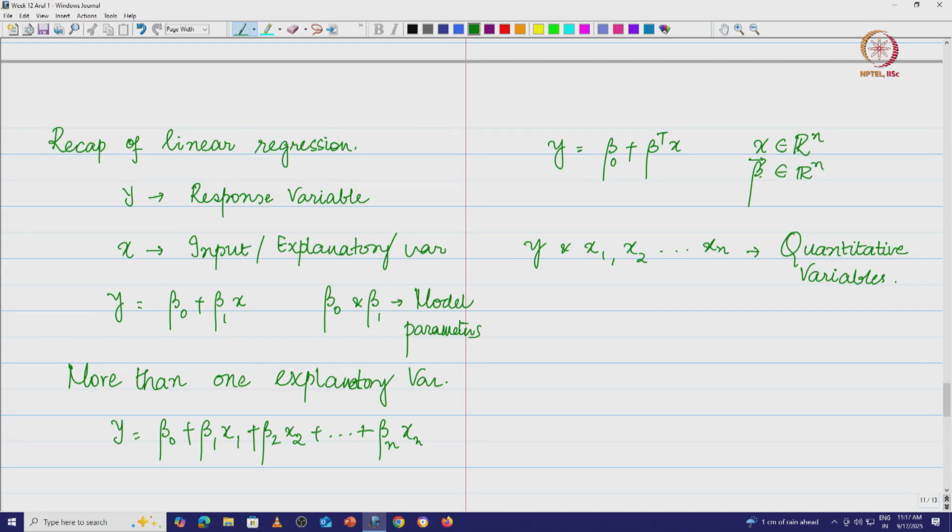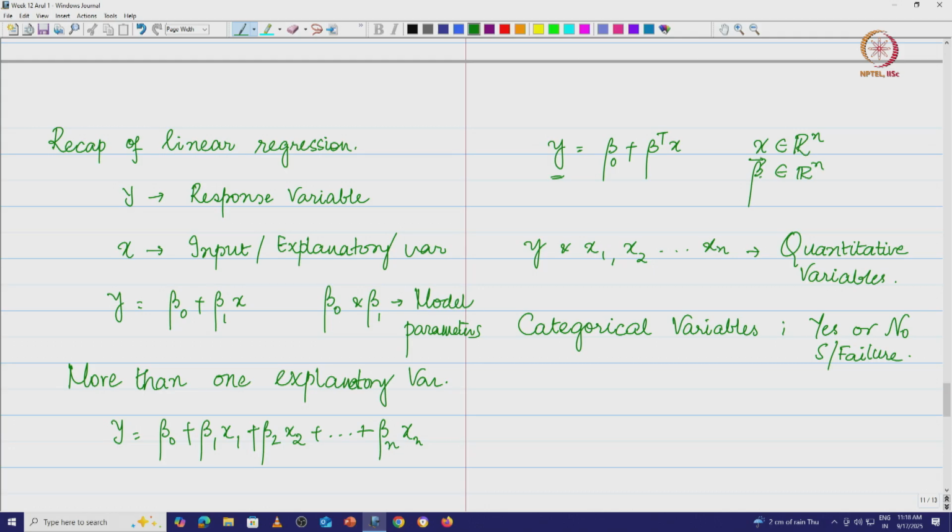Categorical variables are something like yes or no, success or failure, etc. Now, not at all times will we have a quantitative variable related to multiple explanatory quantitative variables.